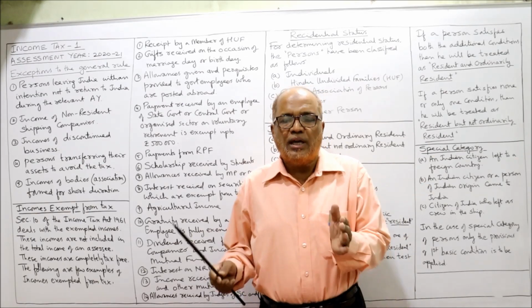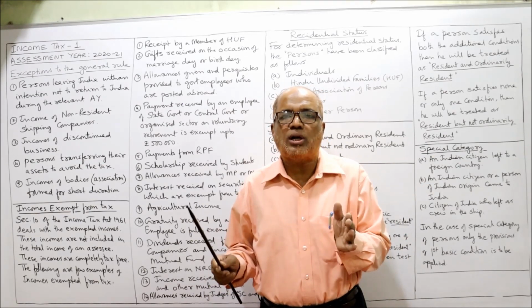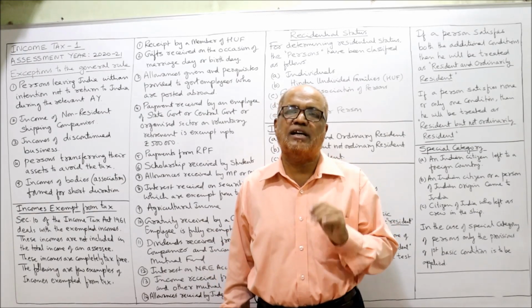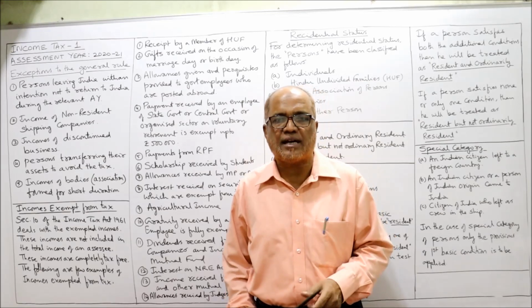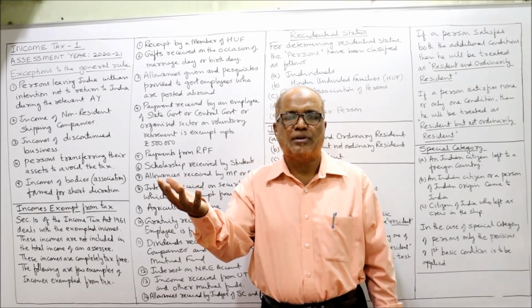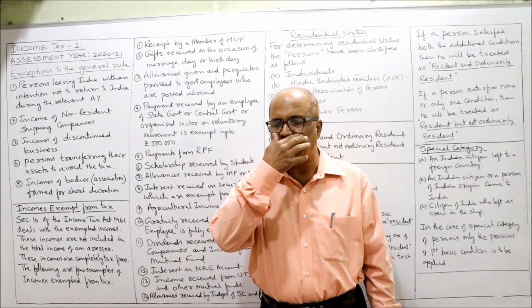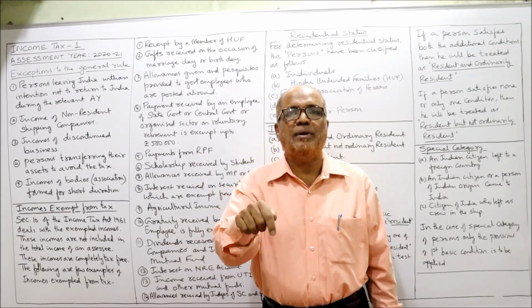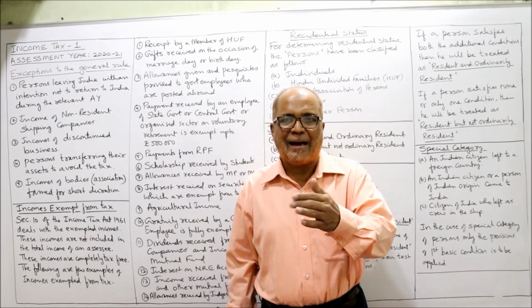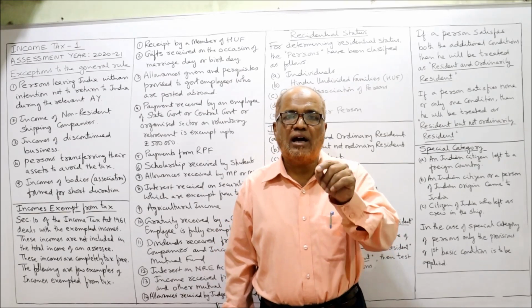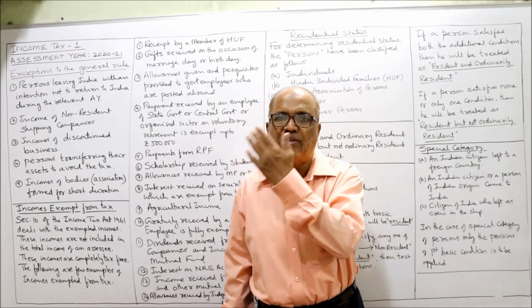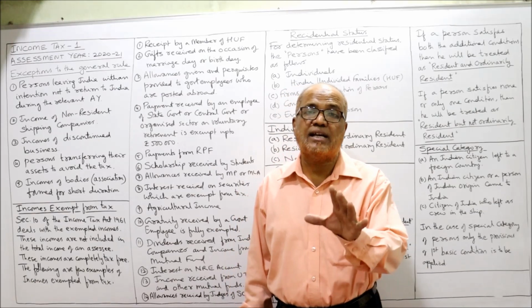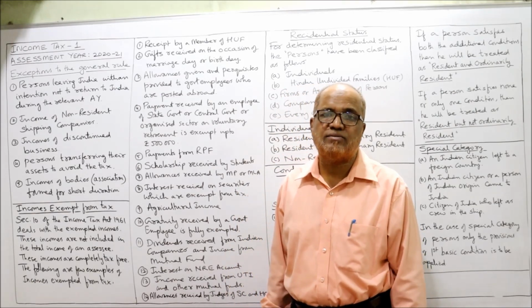If a shipping company does not have a representative or an office in India, then the Income Tax Act says the master of the ship, the manager, or the owner of the ship has to pay the tax on the income earned from India on carrying passengers or cargo, and they have to pay the tax here itself before leaving. Before leaving, they have to clear the tax liability if they do not have any representative in India.